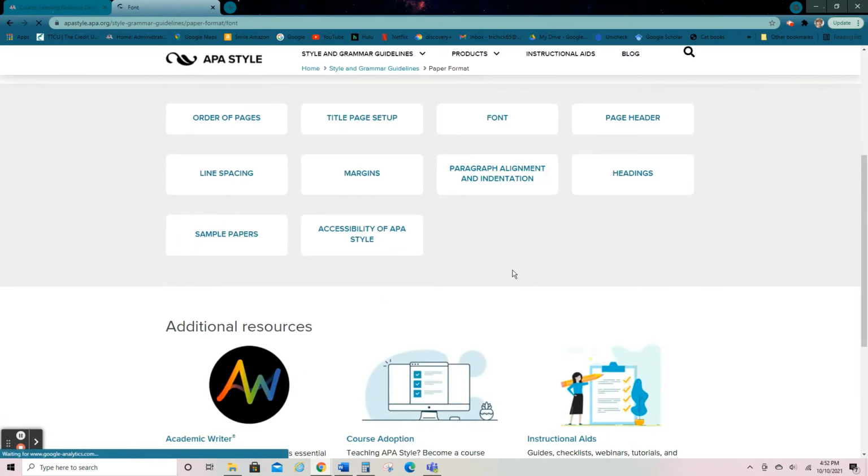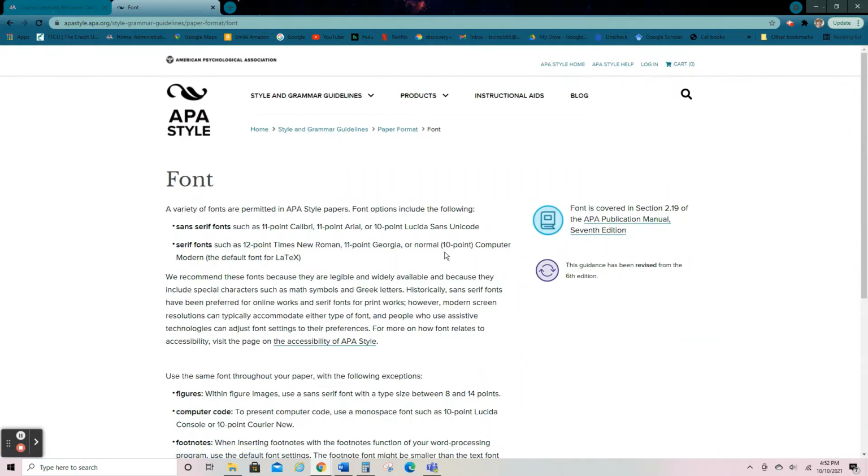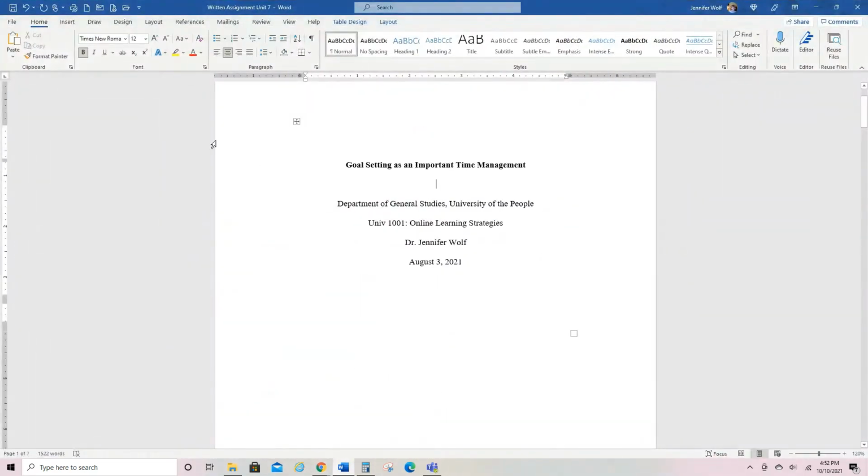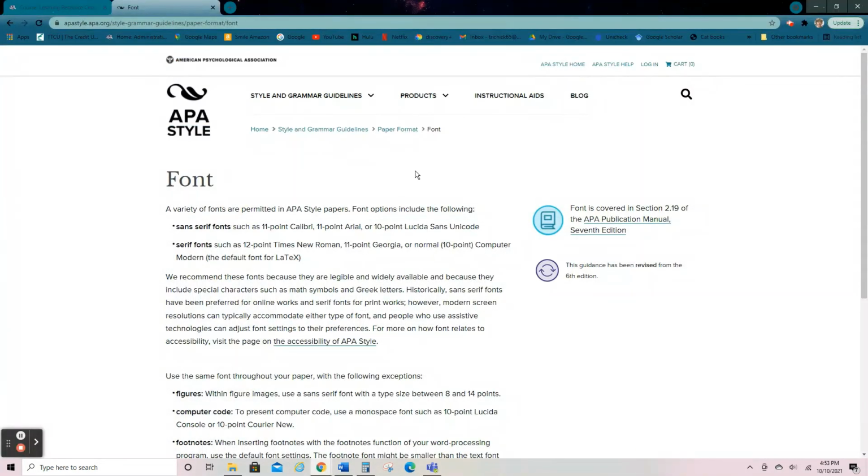Okay, font is easy because although APA allows for different fonts, University of the People specifies Times New Roman 12 point. So all your papers are going to be Times New Roman. If you plan on typing directly into Moodle for your written assignments, it's really not going to work because you can't format, you can't select your font. So I know not everybody has Microsoft Word, and that's why I say Google Docs should work, but the font should always be Times New Roman 12 point.